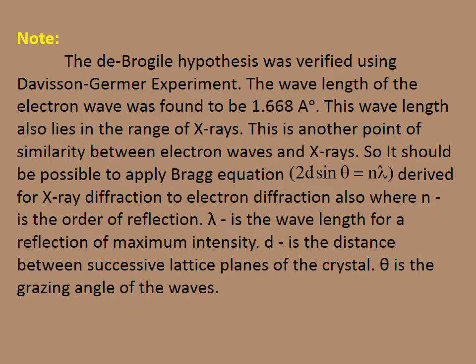This is the important point you have to keep in mind regarding the de Broglie equation. One important point: the wavelength is found to be 1.668 Angstrom unit, and the Bragg equation can also be used for electron diffraction.